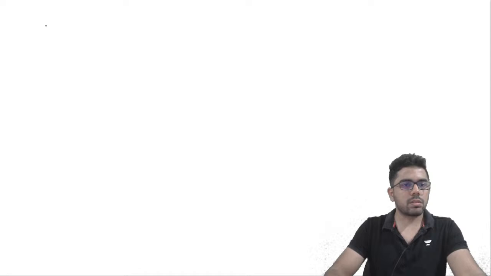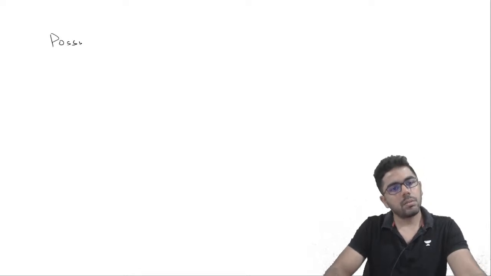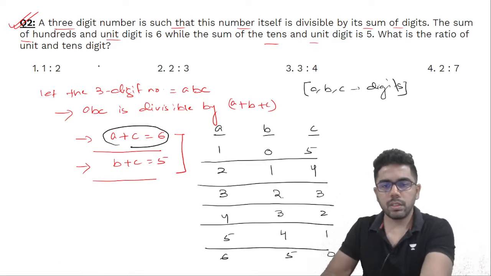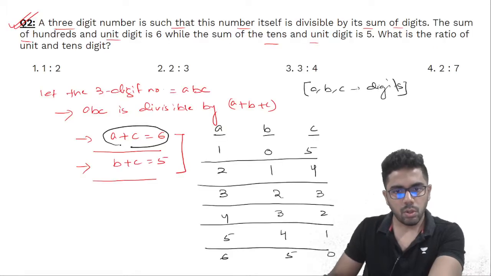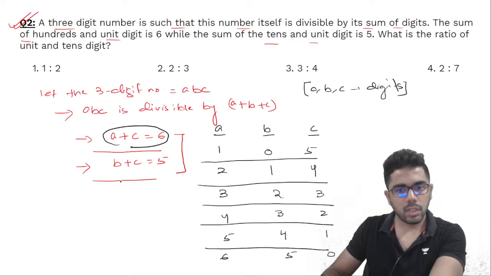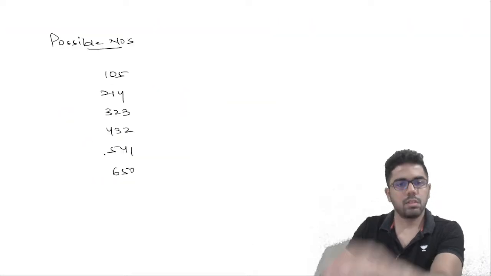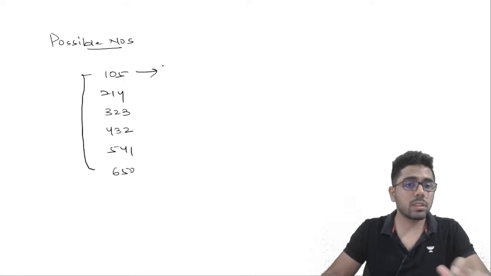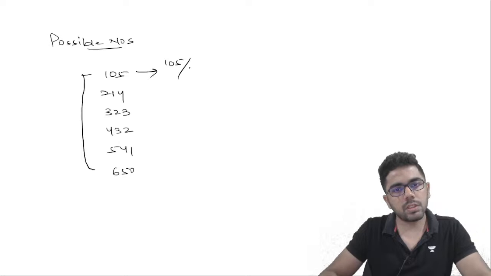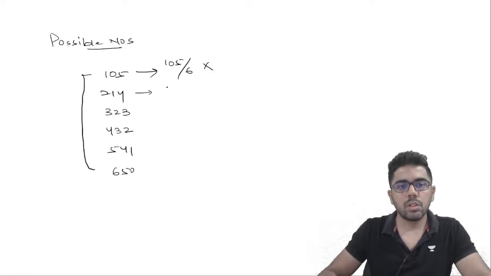So what are the possible numbers? Let me write it down here. Possible numbers are 105, then 214, then 323, then 432, 541, and then 650. But out of this, which one is my possibility? It is saying that the numbers are divisible by the sum of digits. So 105, sum of the digits is 6, not divisible. 214, and the sum of the digits is 7.